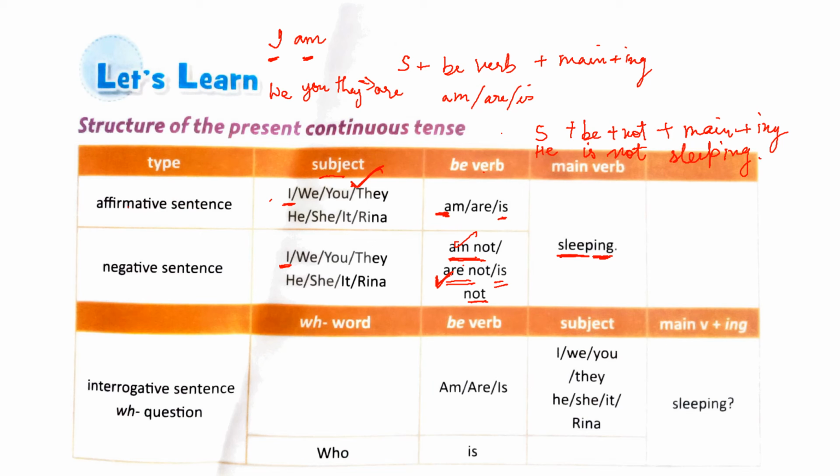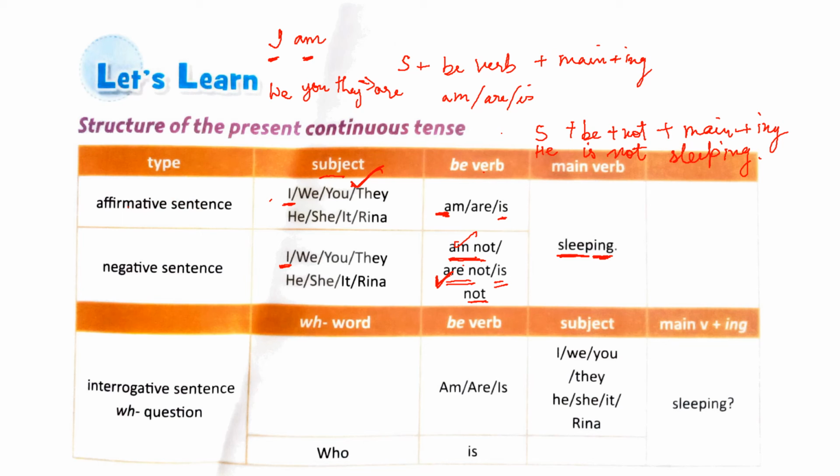So the negative will be he is not sleeping. She is not sleeping. It is not sleeping. Reena is not sleeping. You will not use are not with he, she, it, or Reena. He are not sleeping is incorrect. Since the subject is singular, the verb also should be singular. If the subject is plural, you'll use the plural verb.